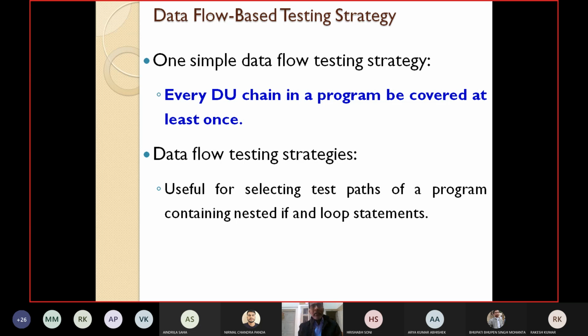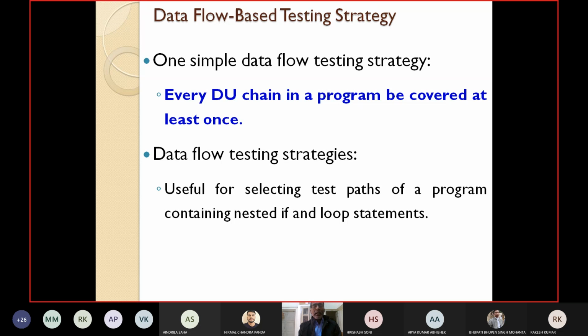Similarly, the data flow based testing strategy is stated as follows. One simple data flow testing strategy is that we should design test cases in such a way that every DU chain in a program should be covered at least once. So the data flow based testing strategy says that every DU chain in a program must be covered at least once. This is known as the data flow based testing strategy.